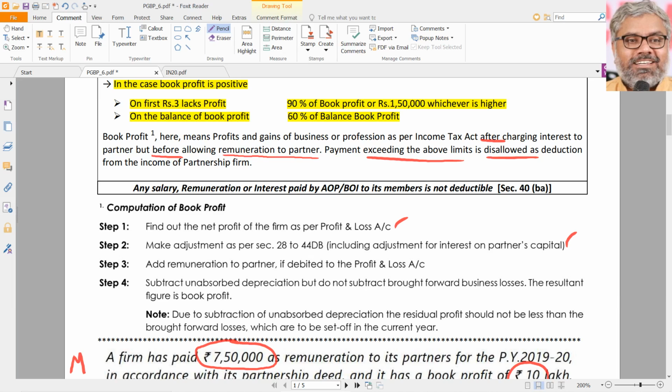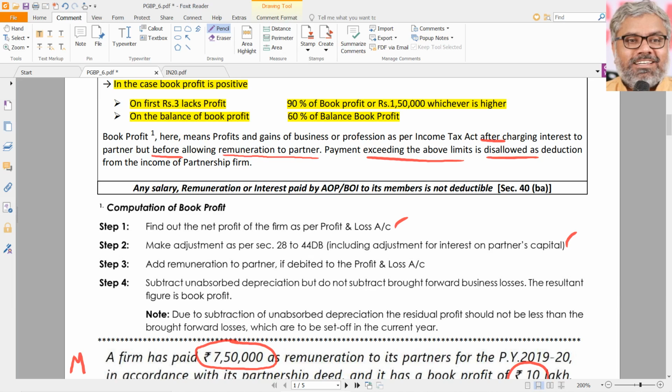Then naturally, the disallowed amount of interest has to be added back as an adjustment. So, when we already take profit as per profit and loss account, it would have been already after charging interest, after charging remuneration. But what we want is profits after charging interest but before charging remuneration.